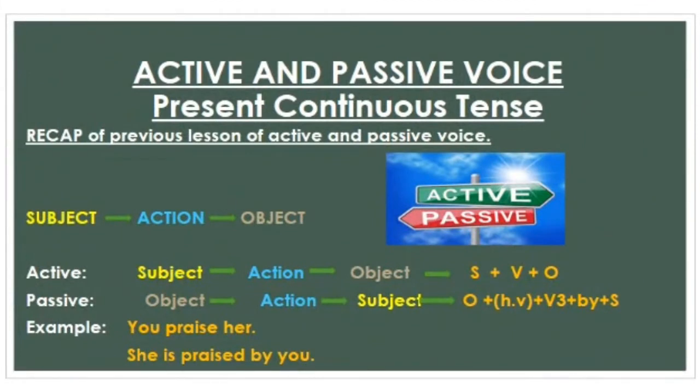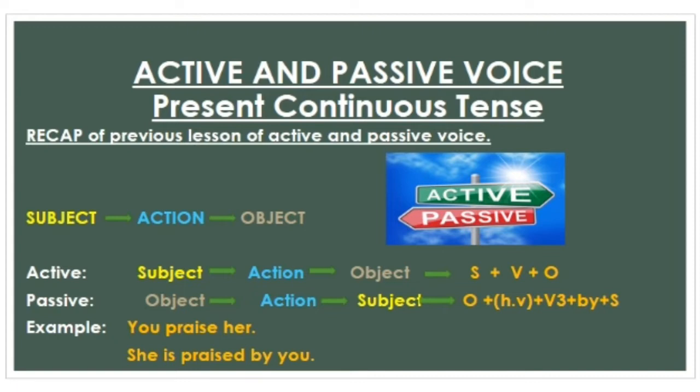Let's revise what you already know about active and passive voice. There are two ways in which we can describe an action performed by the subject in relation with the object. In active voice, the subject performs the action and the object receives the action. So the sentence structure is subject plus verb plus object. While in passive voice, the action is performed on the object by the subject. So the sentence structure of passive voice is object plus helping verb plus third form of verb plus by plus subject.